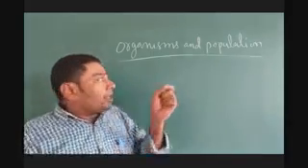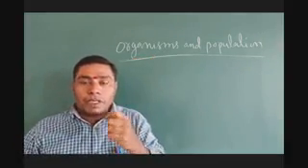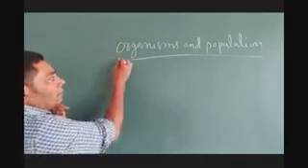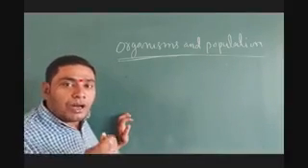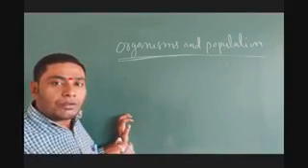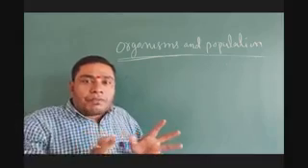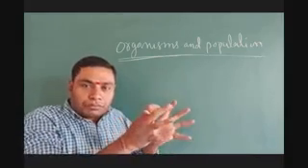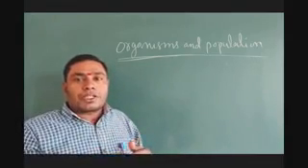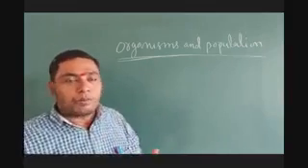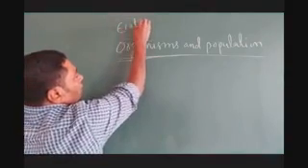So first of all, we are going to understand organisms: how they grow, how they are formed, their origin, their nature, and the factors that increase growth. Which factors are helpful or reversible, and which conditions are favorable and unfavorable in their environment. So organisms and population is a topic of ecology.